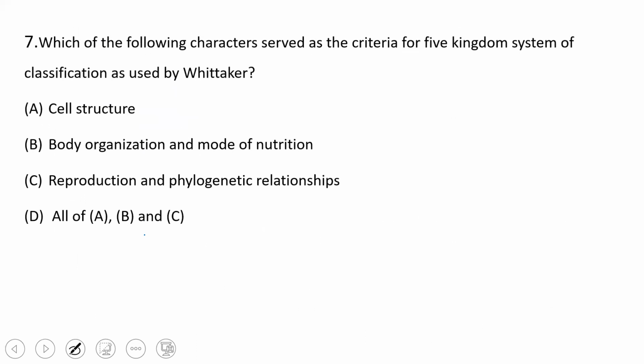Next question. Which of the following characters served as a criteria for five kingdom system of classification as used by Whittaker? Is it cell structure, body organization and mode of nutrition, reproduction and phylogenetic relationship, or all of the above? We know that cell structure was considered, body organization was considered, mode of nutrition was considered, reproduction was also taken into consideration, and phylogenetic relationship was also considered. Henceforth, the option is all of the above.